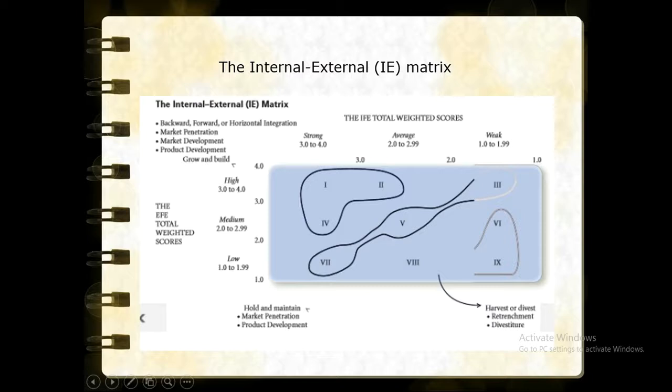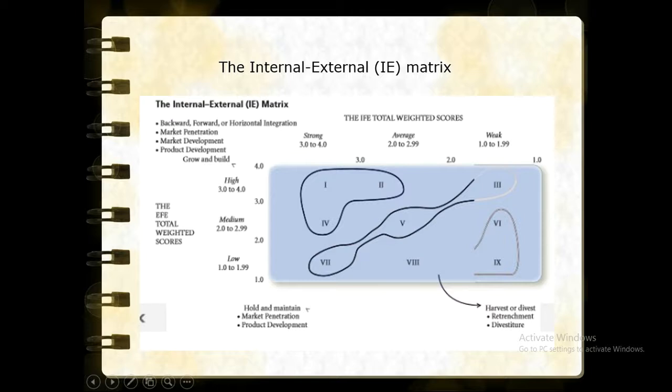It's like a quadrant. The first, second, and fourth cells consist of grow and build. The 7, 5, and third cells hold or maintain: market penetration, product development. The 8, 9, and 6 consist of harvest or divest, which is retrenchment or divestiture. The internal and external matrix actually consists of backward, forward, and horizontal integration, market penetration, market development, and product development.